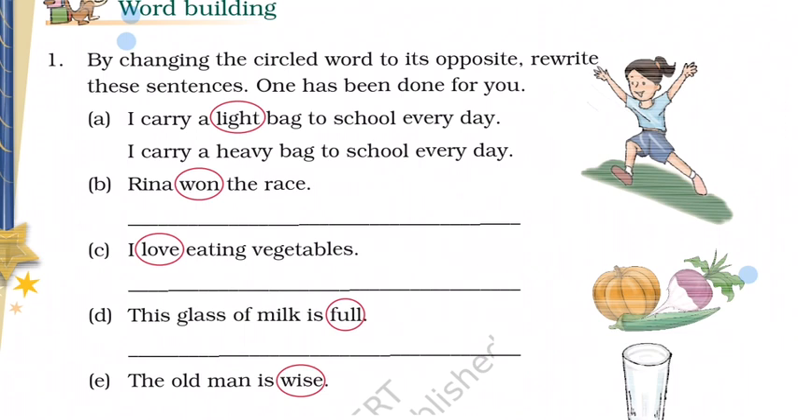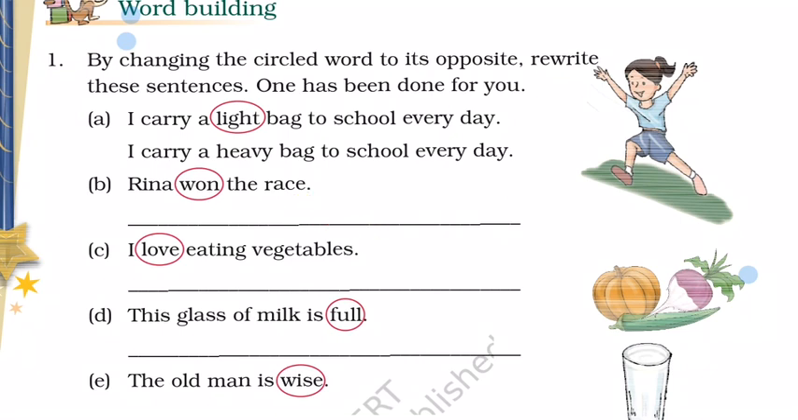Children, you have to find out the opposite for the highlighted words. Got it? Reena won the race. What is the opposite of won? The opposite of won is lost. So, what will you write here? Reena lost the race. Don't forget to keep the full stop.